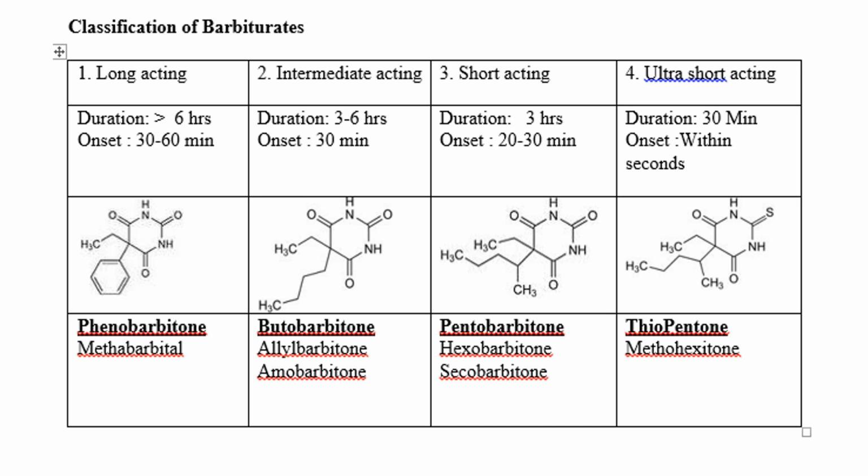Then short acting agents have an onset of 20 to 30 minutes and the duration will last for about 3 hours. Examples are pentobarbital, hexobarbital, and secobarbital. The structure of pentobarbital is shown here.